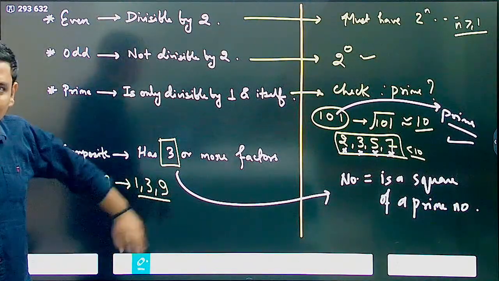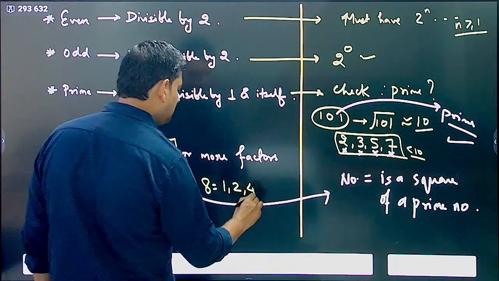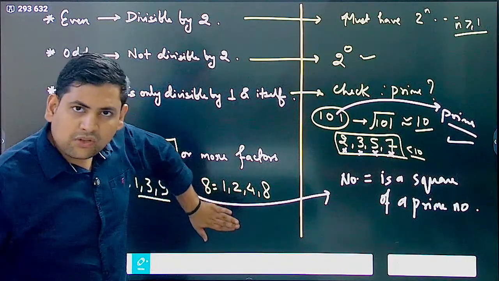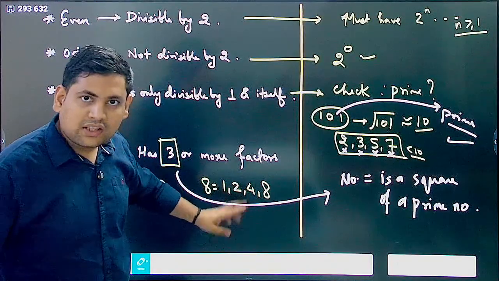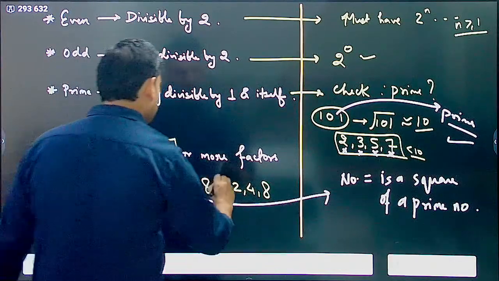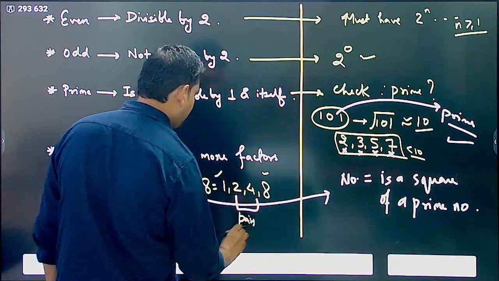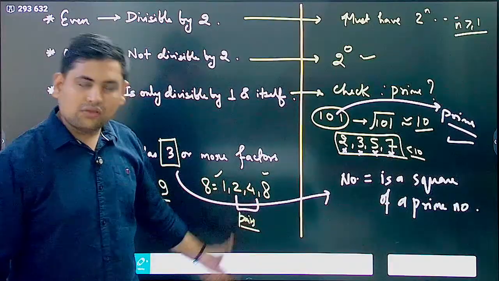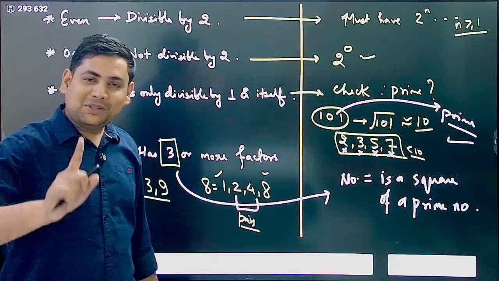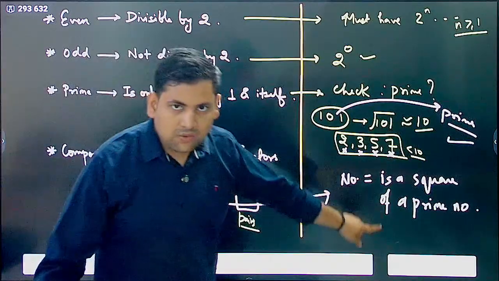Now, if you take other numbers, for example, let's say I try to take 8, what will happen? It has 1 as a factor, 2, 4 and 8 as factors. It cannot have 3 factors. Why? Because two of the factors are always 1 and the number itself. Otherwise, everything in between will occur in pairs. So here you have 2 times 4 giving you 8. Similarly, you will always get them in pairs. But the only possibility when you don't get a pair of numbers but a single number is when it is a square of a prime number.